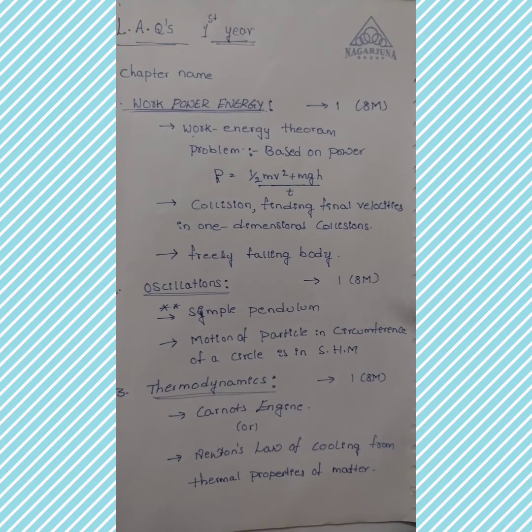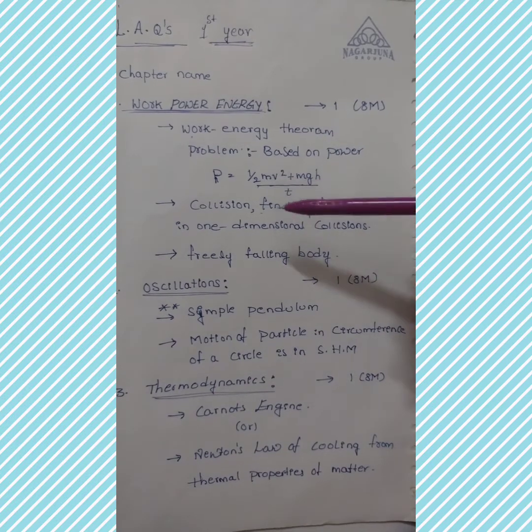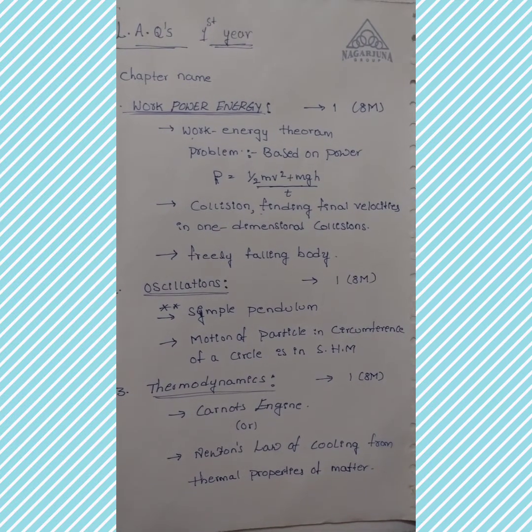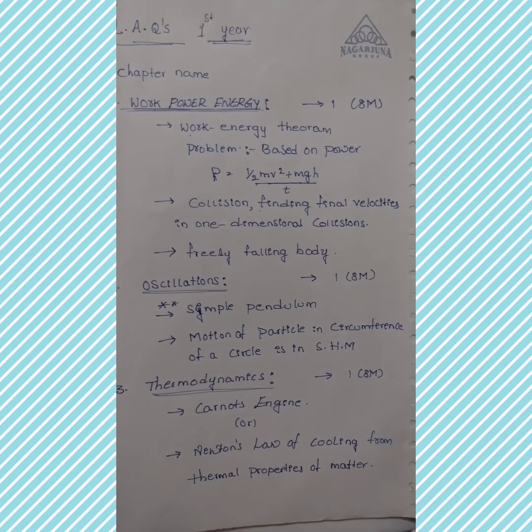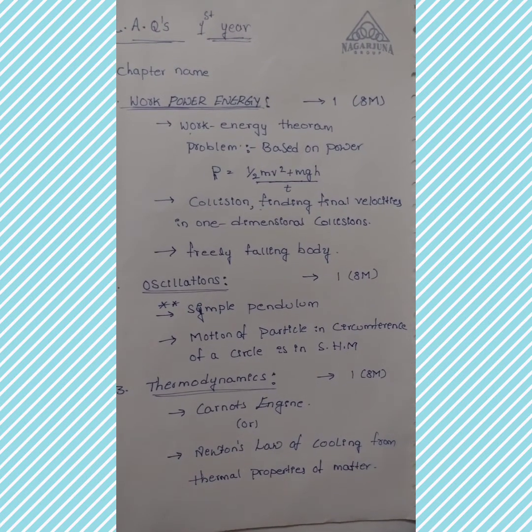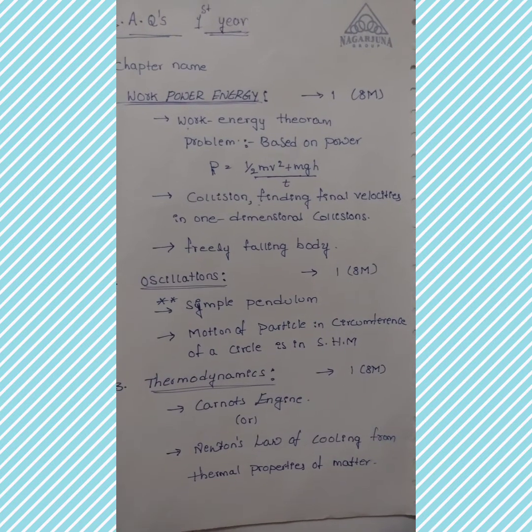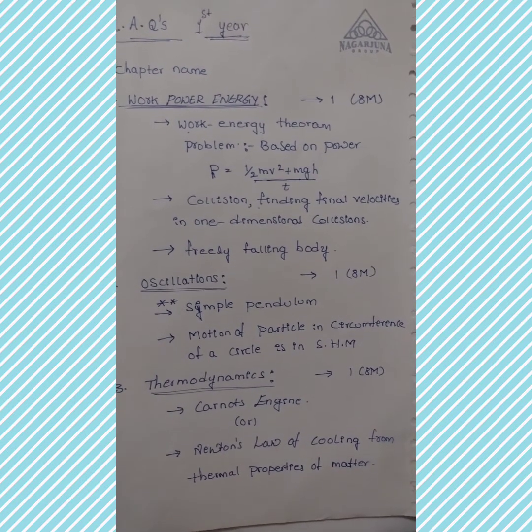Okay, and the next question from work power energy is collisions: finding the final velocities of the particles in a one-dimensional elastic collision. First we have to write the definition of collision and the meaning of one-dimensional motion.